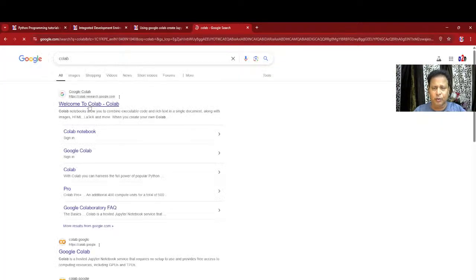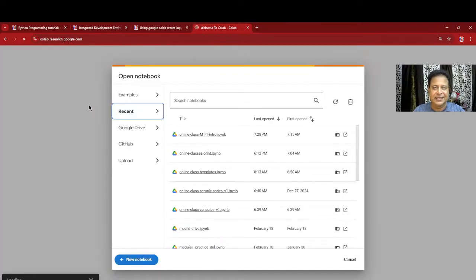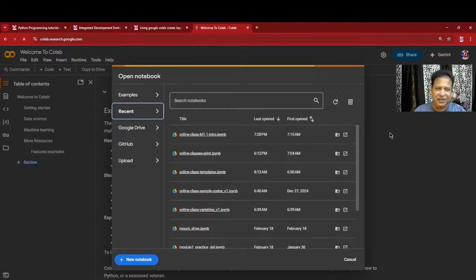You have clicked. Welcome to Colab. It's a Google Cloud platform. It's a Google product. You just need a Gmail address or a Google account. That's all. It's freely available. You can use it, and your files are stored in the Google Drive. The beauty is you can easily share it. Fine. You are in. I have just kept it in dark mode.